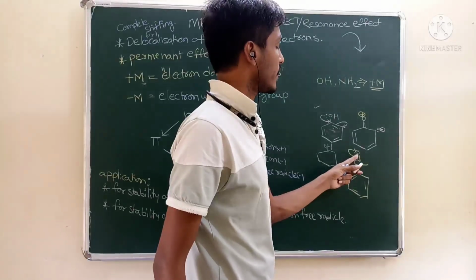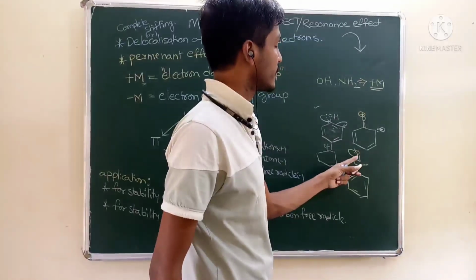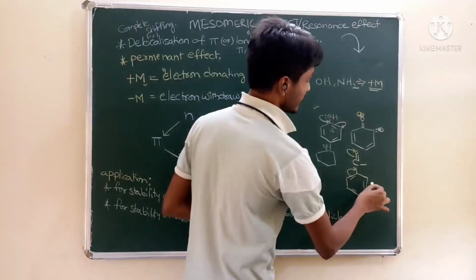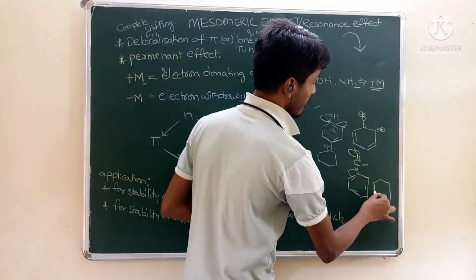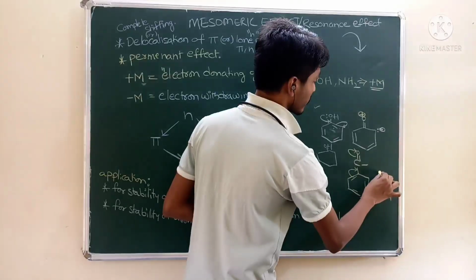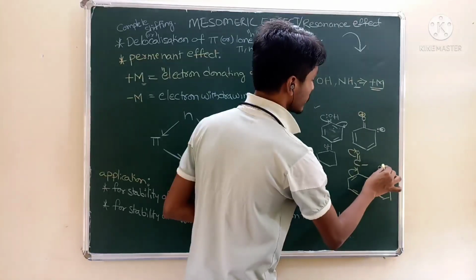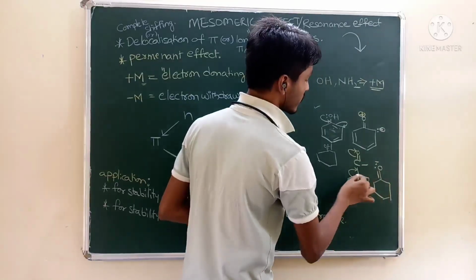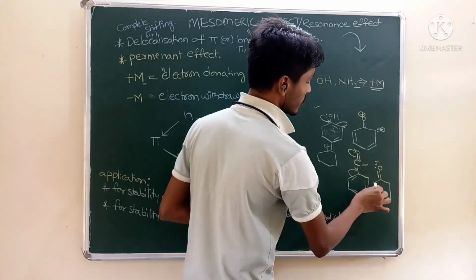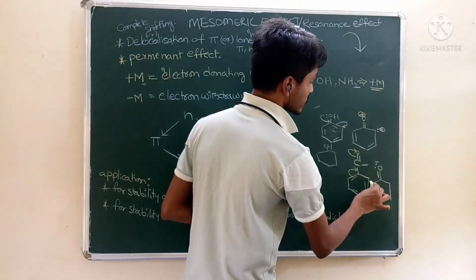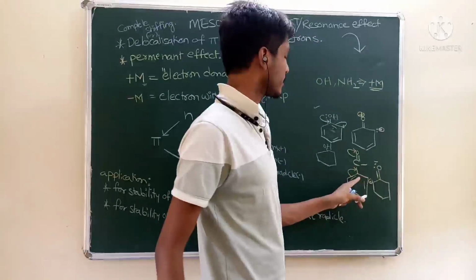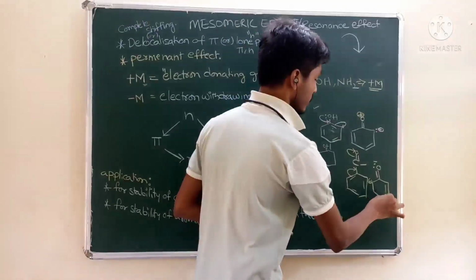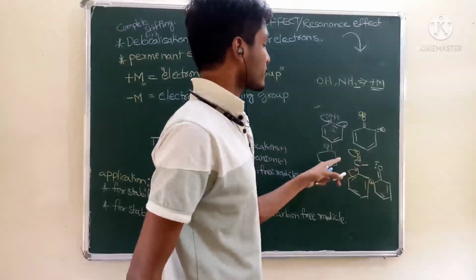Due to the electronegativity of oxygen, it will take the pi electrons. Oxygen gets these pi electrons, then the double bond shifts, and this carbon gets a positive charge like this.